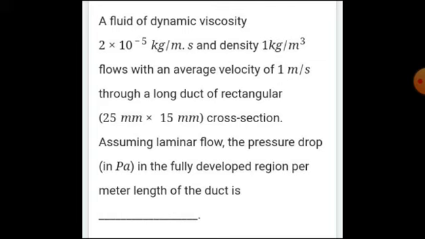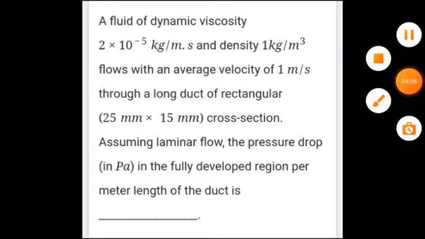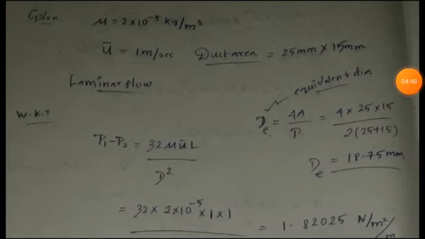Assuming laminar flow, the pressure drop in Pascal in a fully developed region per meter length of the duct is dash. This is an interesting question. I have solved this, I will show you now. The screen is slightly dark, so please increase your brightness.